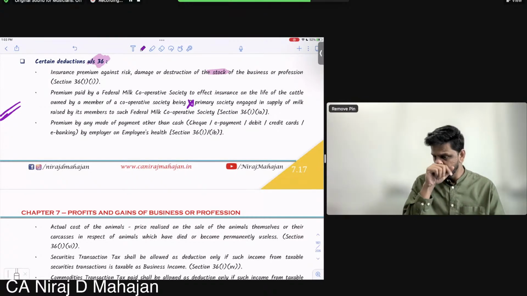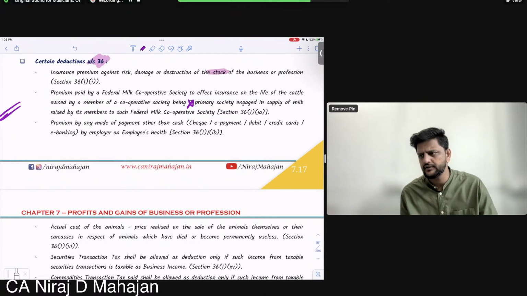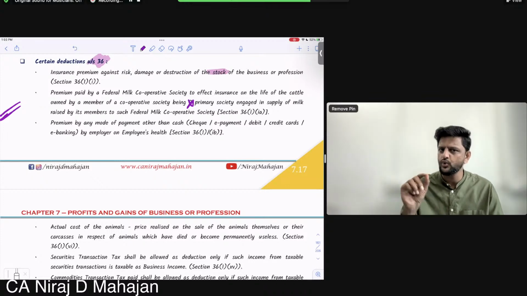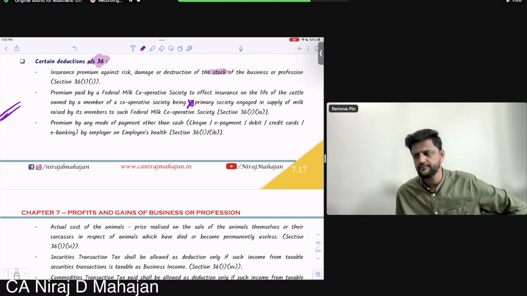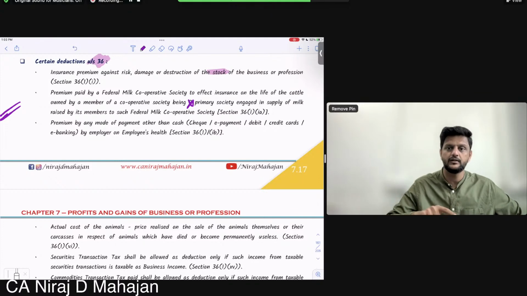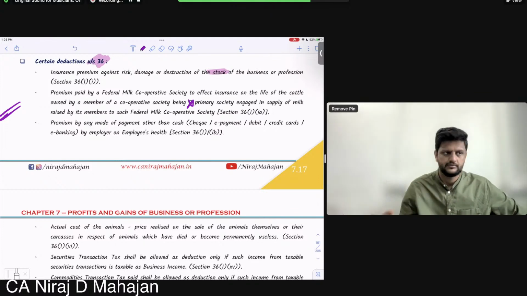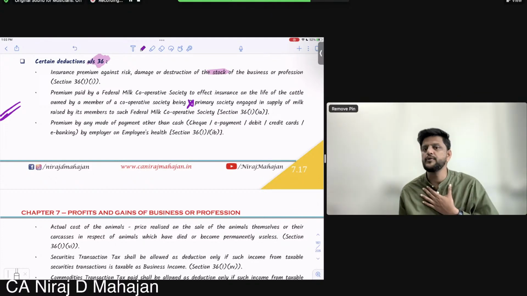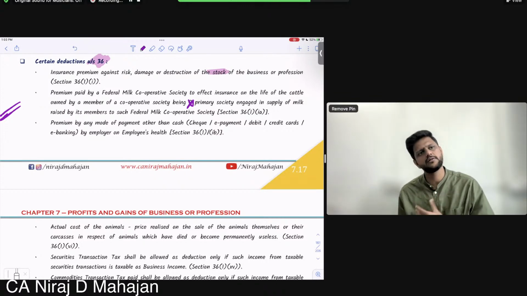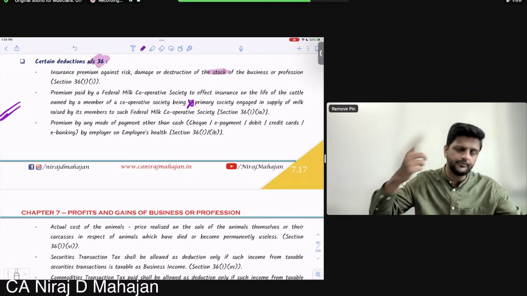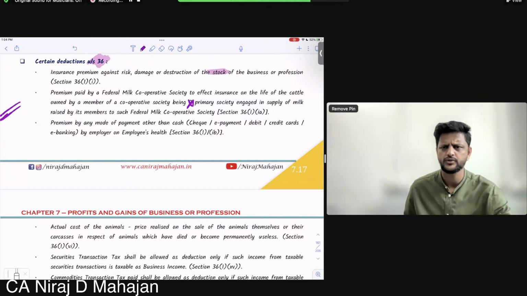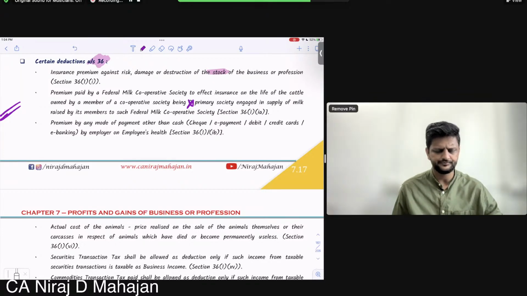And they are paid. But the cattle are owned by the farmer only. The remaining process is done by the milk cooperative. So is the cooperative owning the cattle? No, the cattle are owned by the members only. But insurance on their cattle is done. Cattle, you understood? Fine till here.